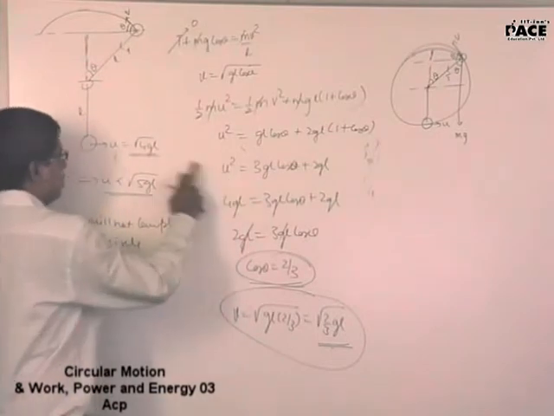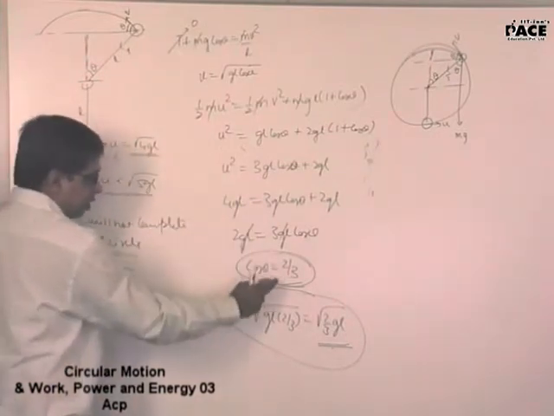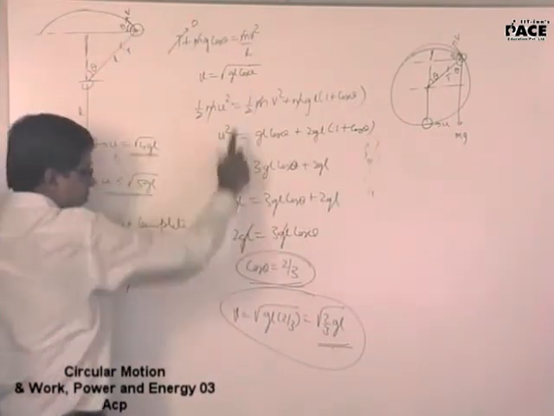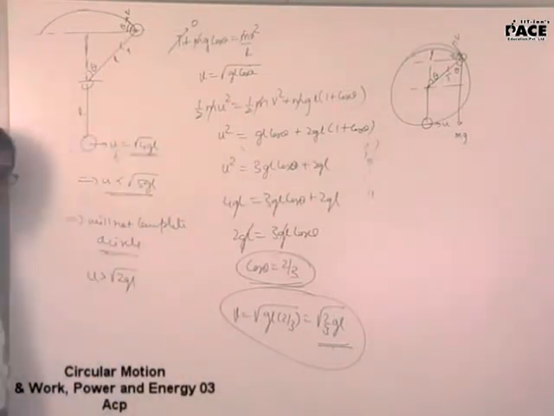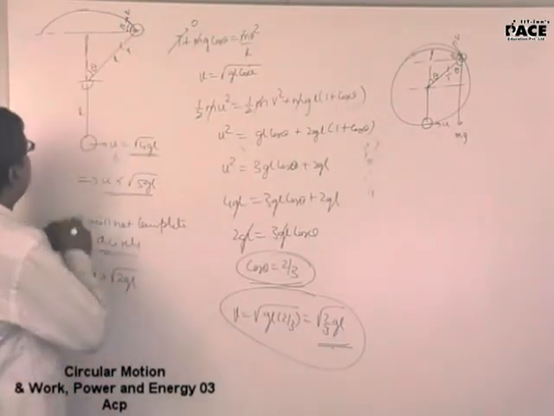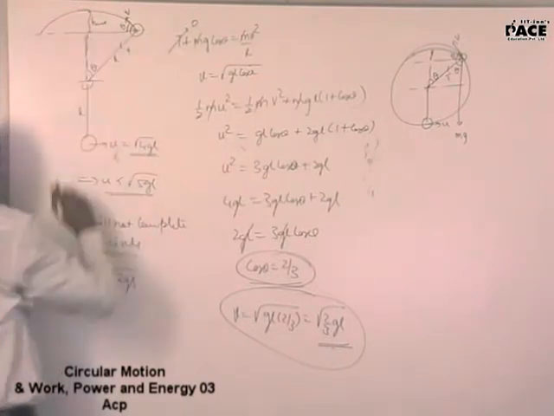U, the velocity given at the lowermost point, is under root 4gL. Substituted, I got the value of cos theta. And then this cos theta I substituted here, I got the value of the velocity. Why are you interested in the velocity and cos theta? Reason being, now if I know v and theta, can I deal with this as a projectile motion and find out h maximum? Yes, sir.